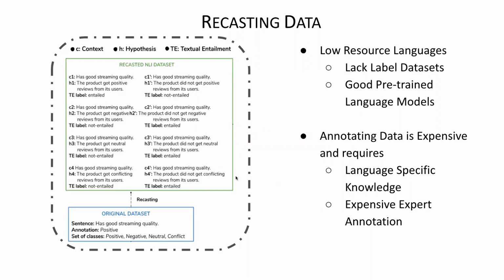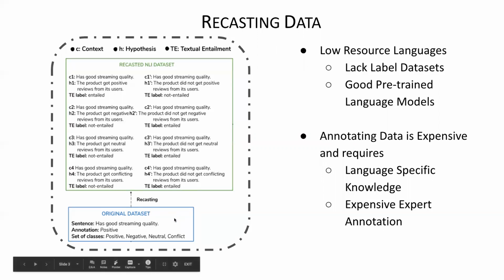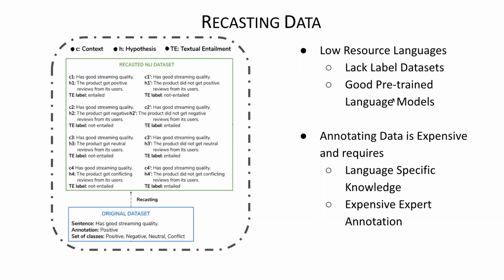Why do we want to recast data, first of all? What I'm showing right now is not actually the English dataset. I have an English transcription of a Hindi dataset, so these are Hindi pairs. For good presentation and understanding, I converted them to English here. When we have a low resource setting, we generally have a lot of unlabeled data, but not good labeled data for all tasks. For example, in NLI, in Hindi, we don't have very good labeled data. So this is a good way of getting labeled NLI data by data recasting.